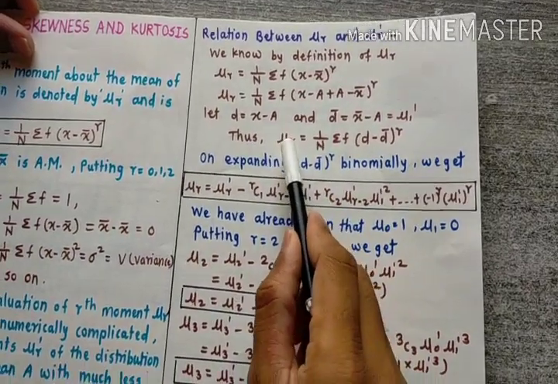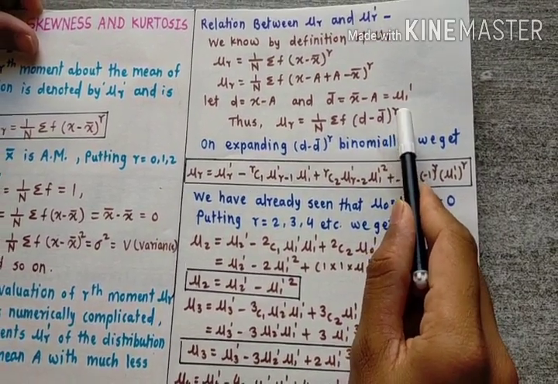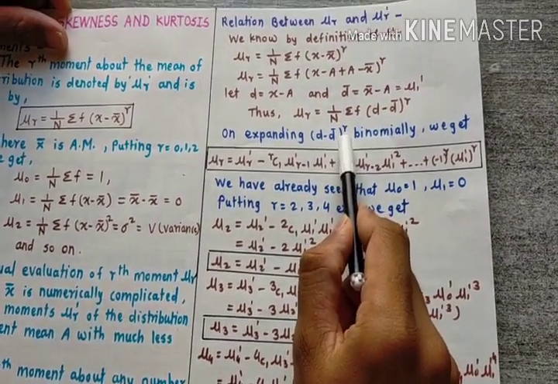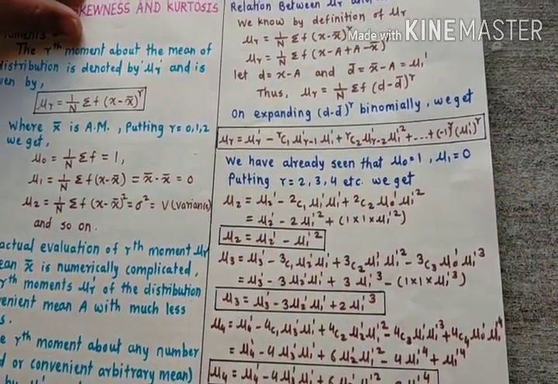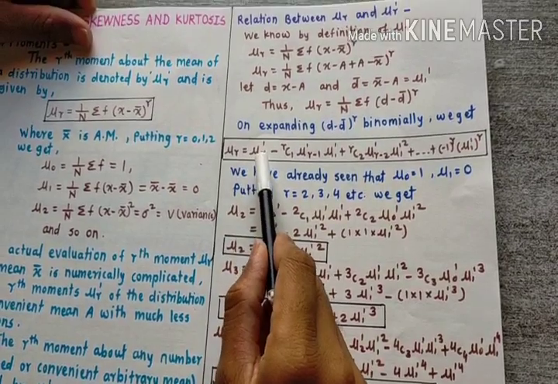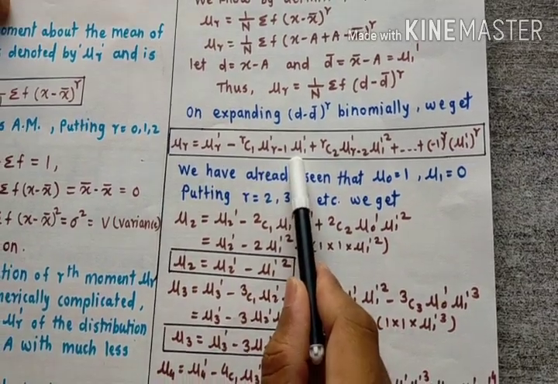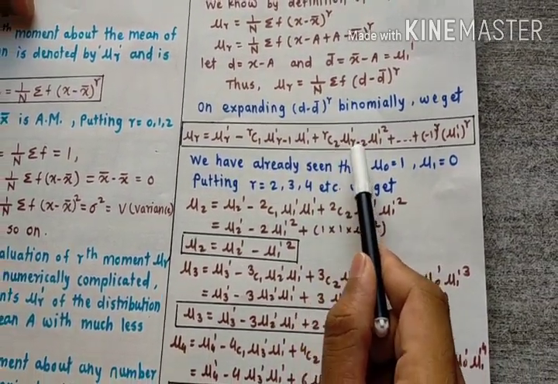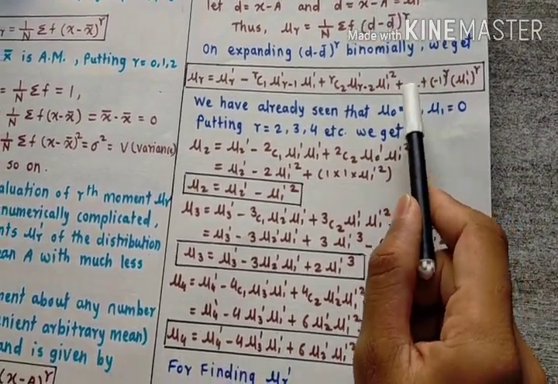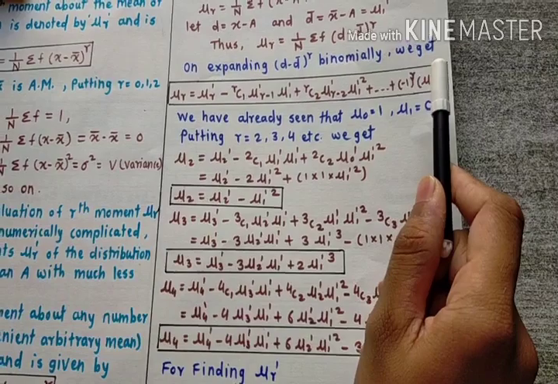So here we get mu r is equal to 1 upon n summation f (d minus d bar) raised to r. On expanding (d minus d bar) raised to r binomially, we get the relationship between mu r and mu r dash, and that is mu r is equal to mu r dash minus rC1 mu r minus 1 dash into mu 1 dash plus rC2 mu r minus 2 dash into mu 1 dash square, and so on, up to minus 1 raised to r into mu 1 dash raised to r.